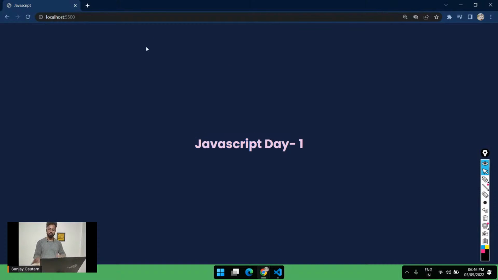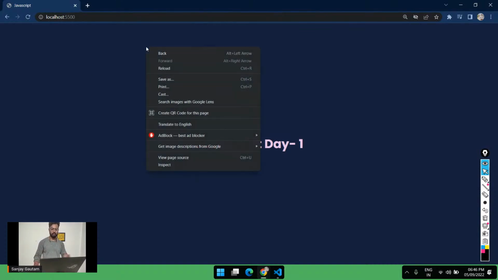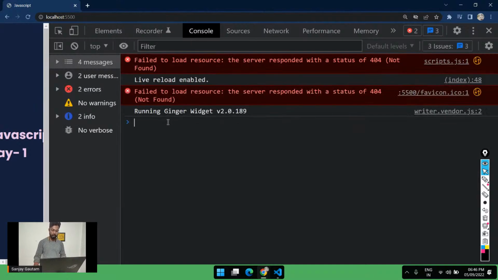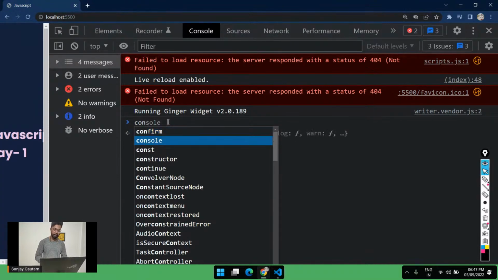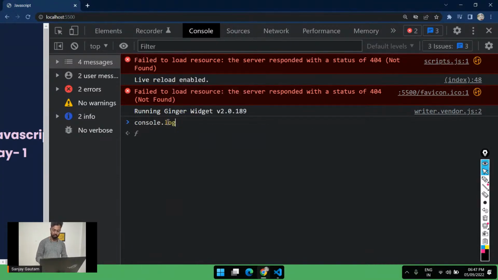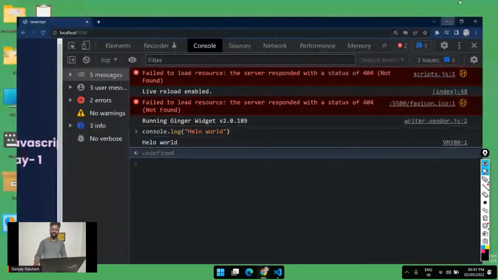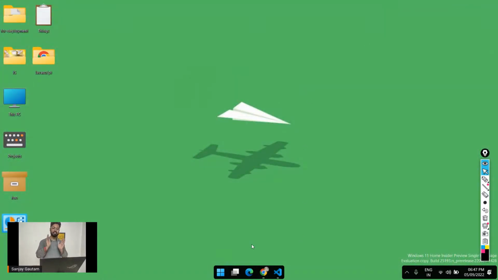If you want to check, just go to any website, right click anywhere and go to the inspect part. After that you will see a console here, the third tab. Click here, and you won't be able to understand what I'm typing, but I can type JavaScript code here directly. I can just type hello world, and if I press enter, I get the output hello world. It's not exciting, but the fact is JavaScript is the only language that can be executed on web browsers.